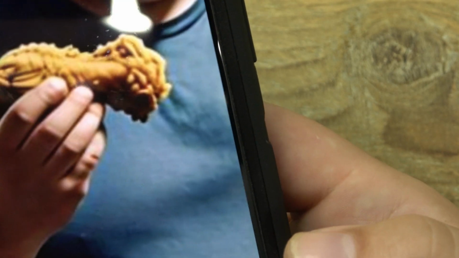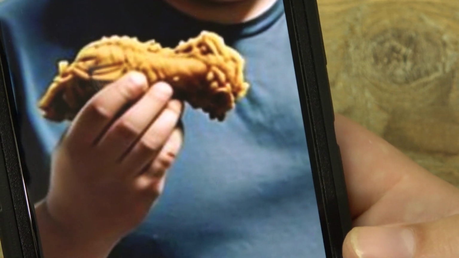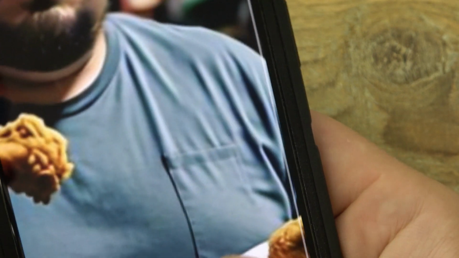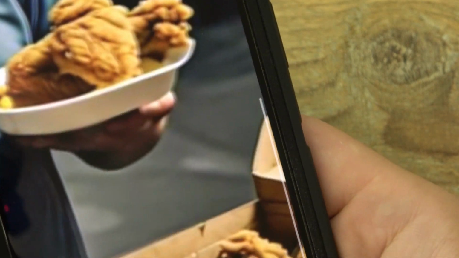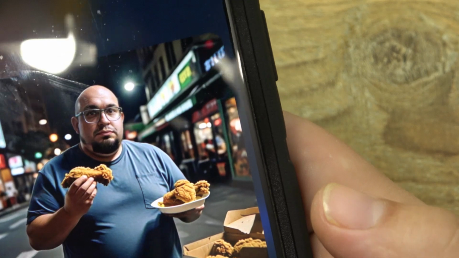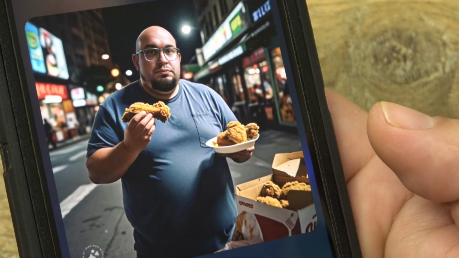What's the chicken look like? Like what part of the chicken is that? That looks like a fried piece of fish, like a whole fish. I have no idea. You know what I mean? Like they understand it, but they don't understand it. And like the words here, they make no sense. They aren't words. So yeah, there you go.